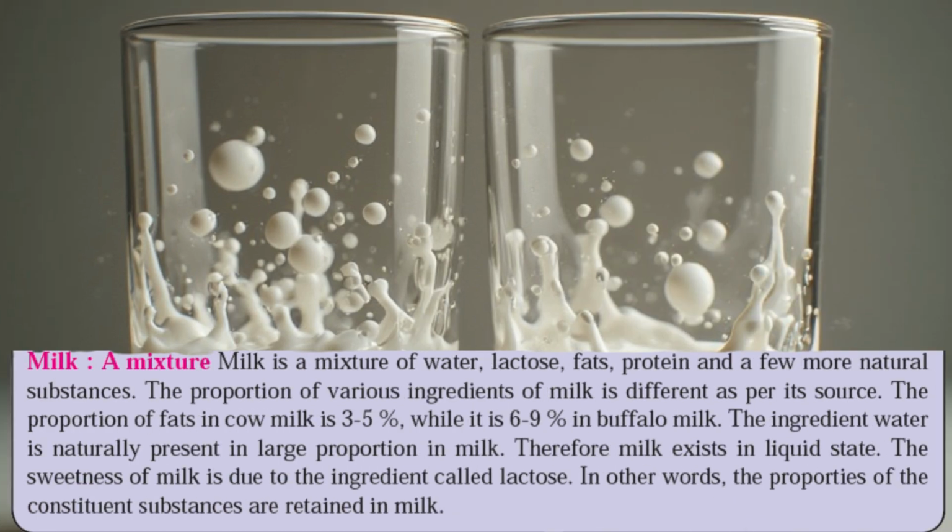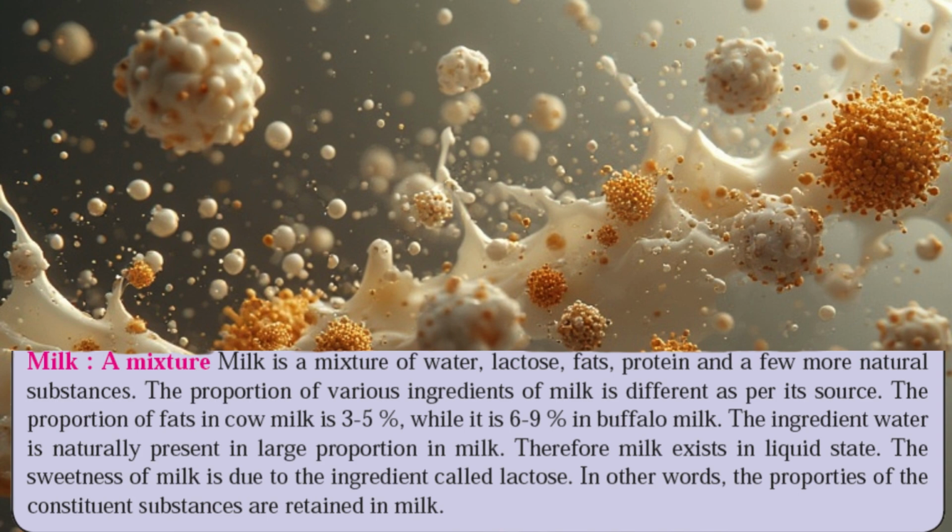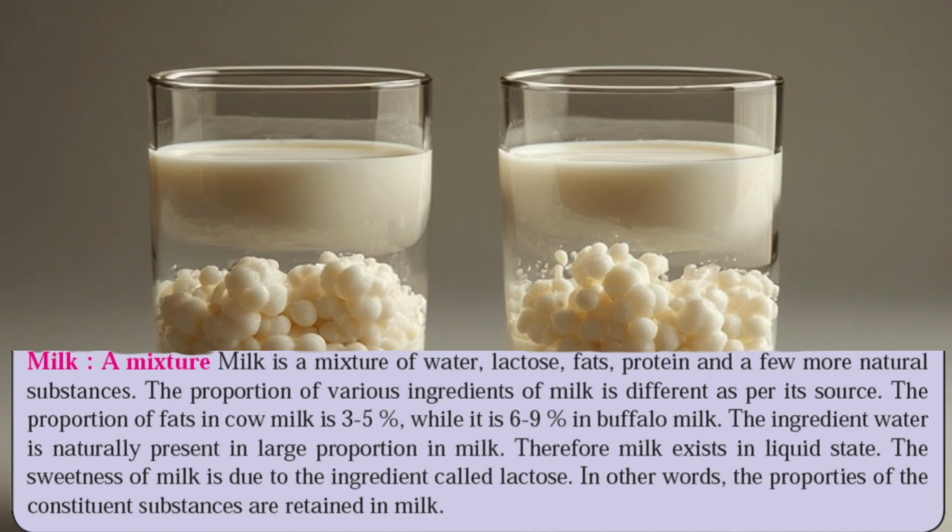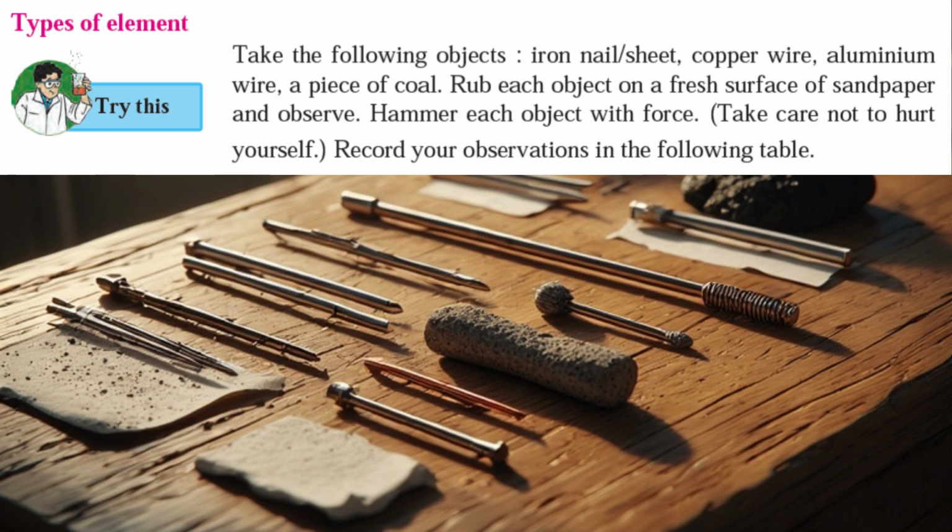Milk. A mixture, milk, is a mixture of water, lactose, fats, protein, and a few more natural substances. The proportion of various ingredients of milk is different as per its source. The proportion of fats in cow milk is 3 to 5%, while it is 6 to 9% in buffalo milk. The ingredient water is naturally present in large proportion in milk. Therefore, milk exists in liquid state. The sweetness of milk is due to the ingredient called lactose. In other words, the properties of the constituent substances are retained in milk.